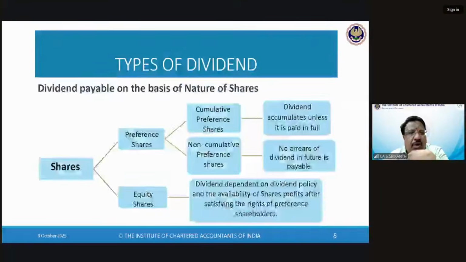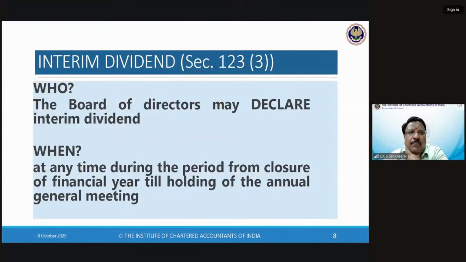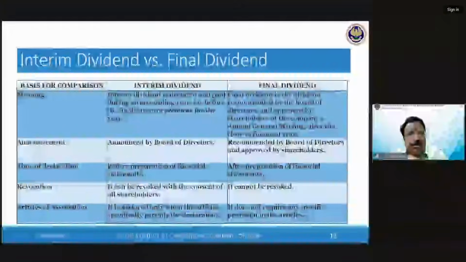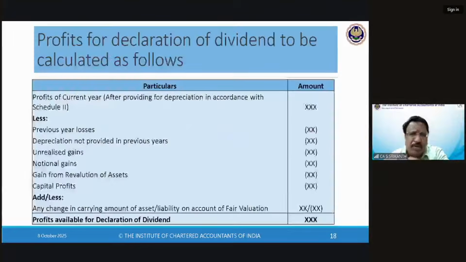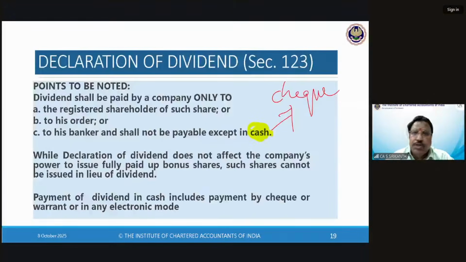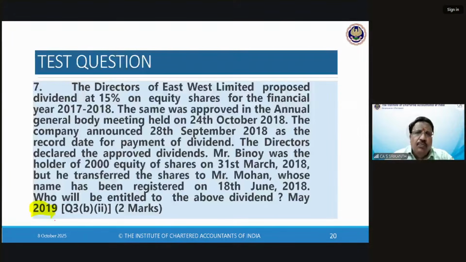We've already covered quite a lot of ground in dividend. So we finished interim dividend, the difference between the two. Also, we saw so many things, and we also did about 10 or 11 multiple choice questions, which could have firmed up your understanding of this subject.